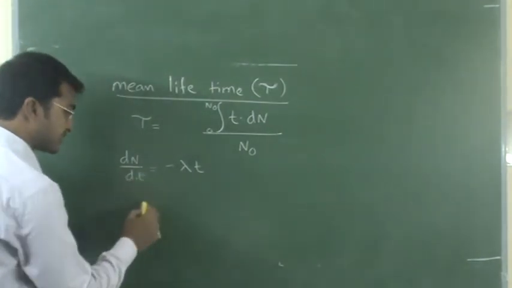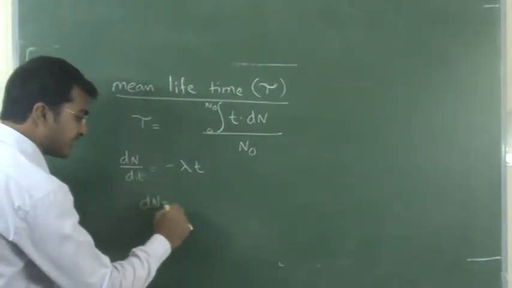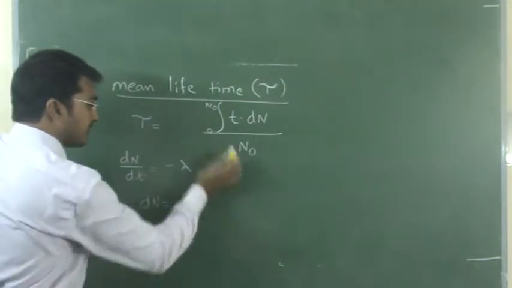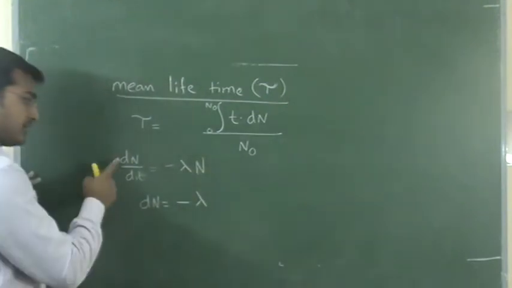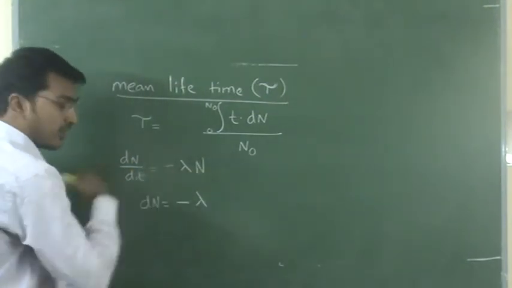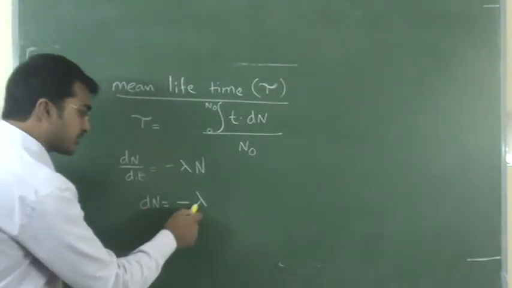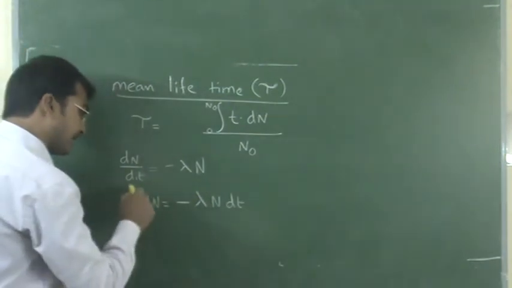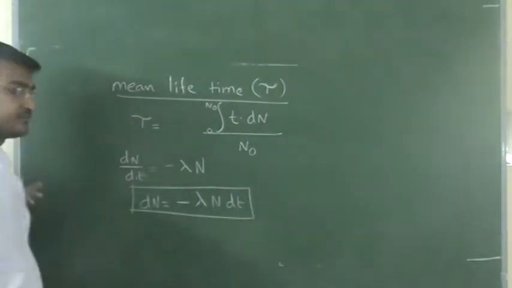What does dN represent here? dN by dt is equal to minus lambda N, that is the radioactivity law. So dN is equal to minus lambda N dt. So this is the formula for dN.